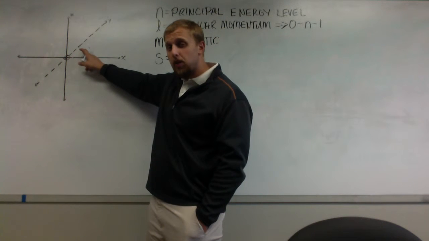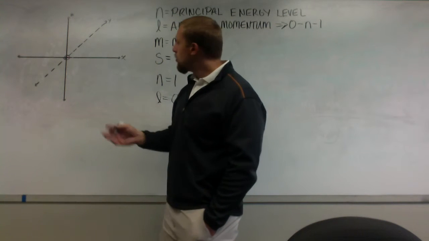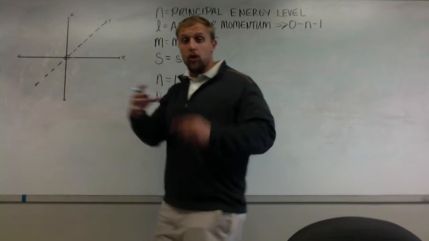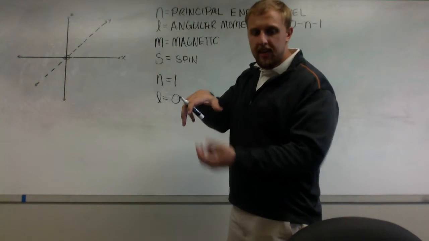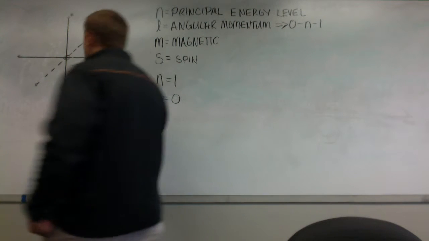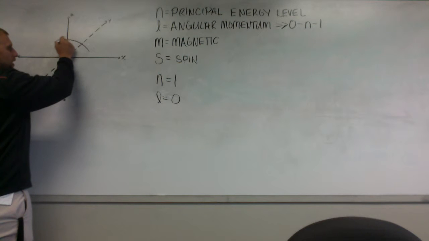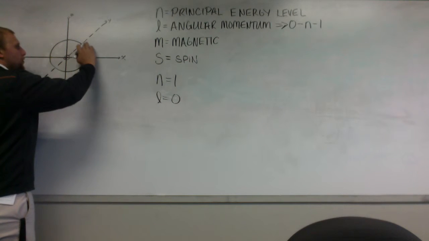An L value equal to 0 gives us more information. Now we know that an L value of 0 is a spherical-looking orbital. It looks like a sphere. What that means is that at any given time in this atom, I can find this electron located in a sphere about the nucleus in a three-dimensional world.